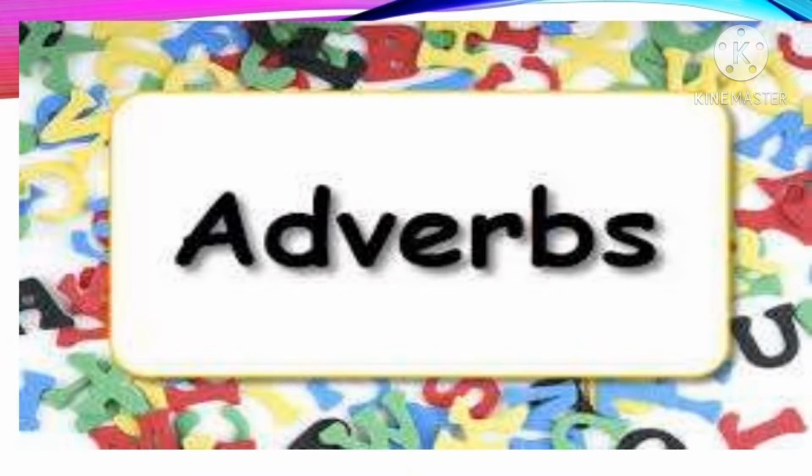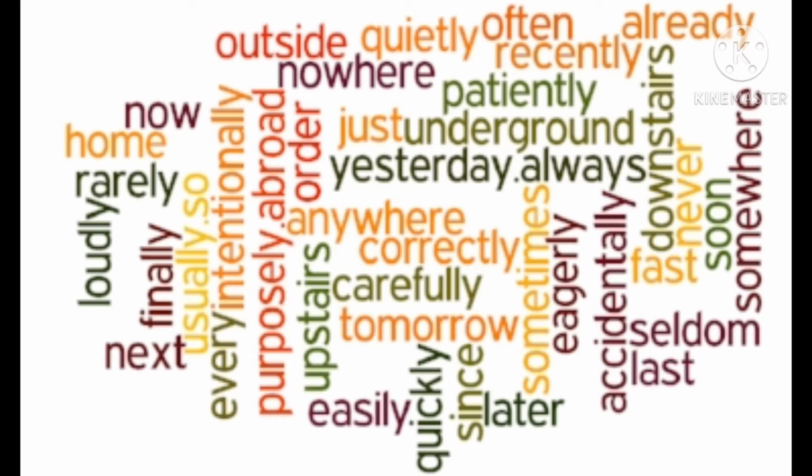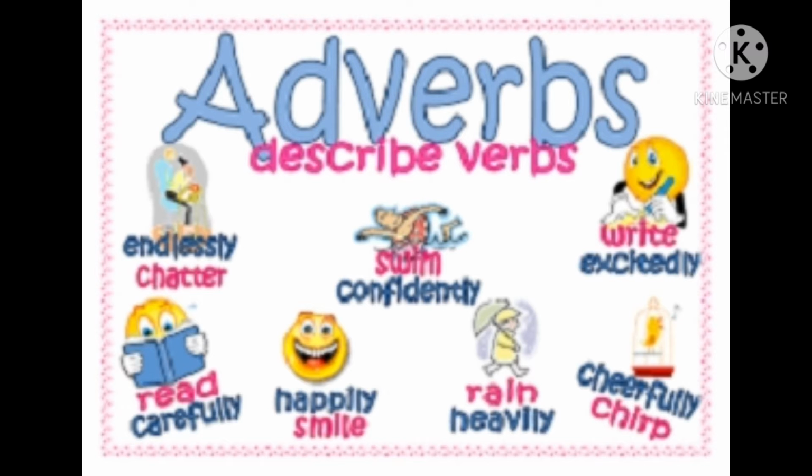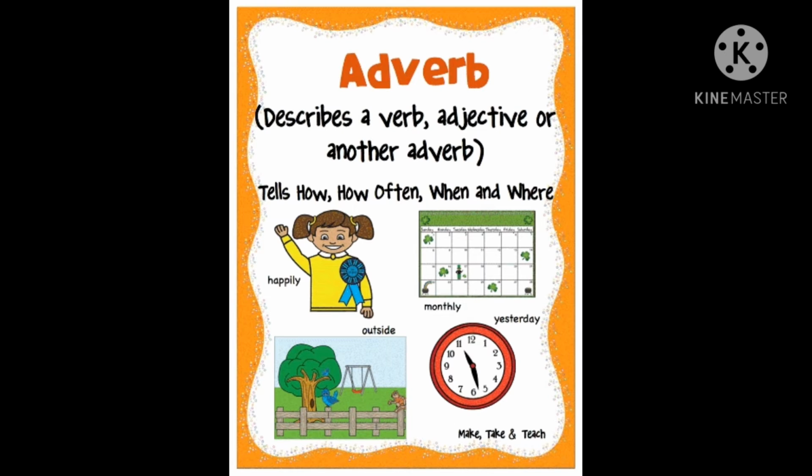So what are adverbs? It is one of the parts of speech and it modifies a verb, an adjective or another adverb given in the sentence. It means it describes an action word or a quality word, that means an adjective, or it will be defining another adverb given in the sentence.